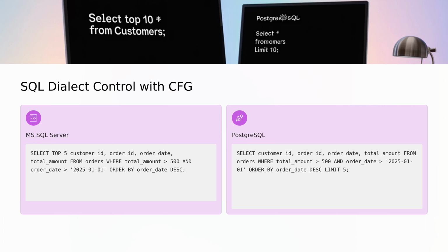CFGs excel at enforcing dialect-specific syntax rules, as demonstrated with SQL queries. By providing distinct grammars, you ensure the model produces only valid statements for the chosen dialect, eliminating the need for post-processing or error handling. SQL as a standard is defined by ANSI. However, there are different flavors depending on the software you're using. Both examples here show a SQL statement to find the top 5 customers by total amount spent in 2025. On the left-hand side, we use a CFG to emit Microsoft SQL Server code, and on the right, we used a CFG to emit Postgres SQL.